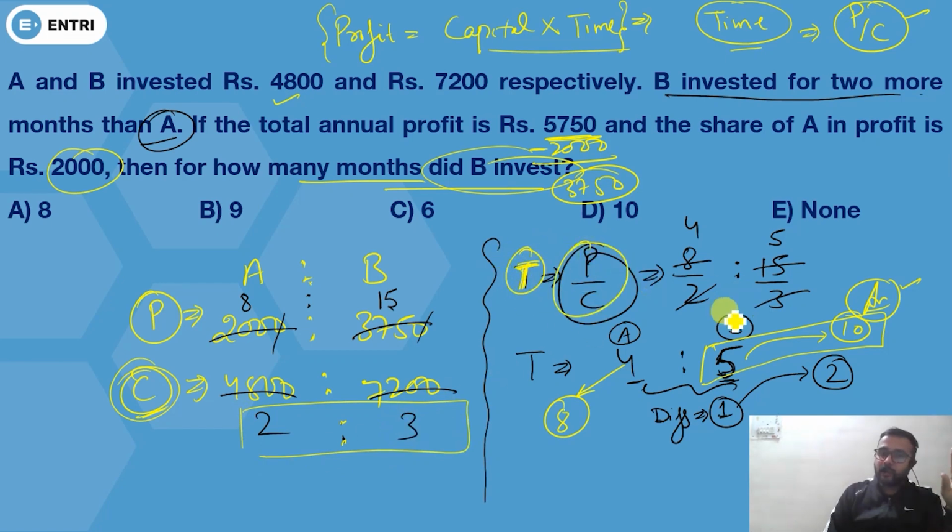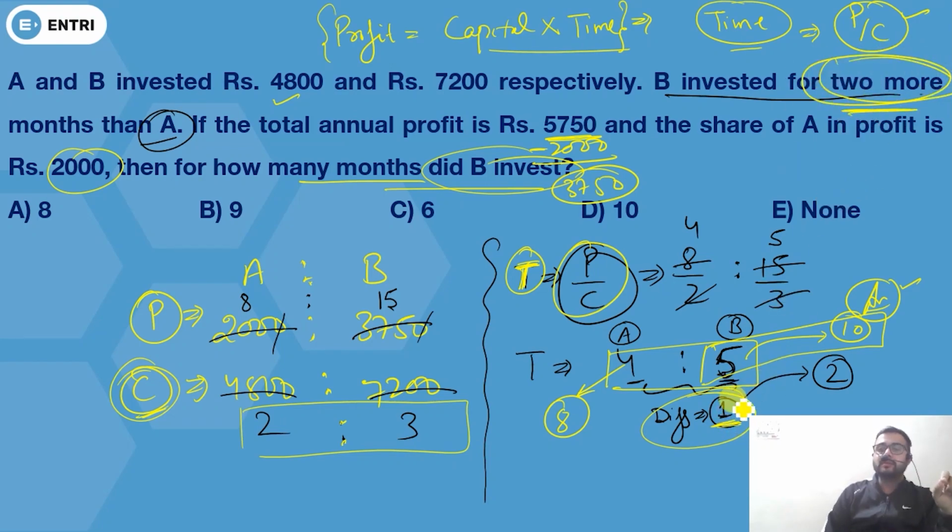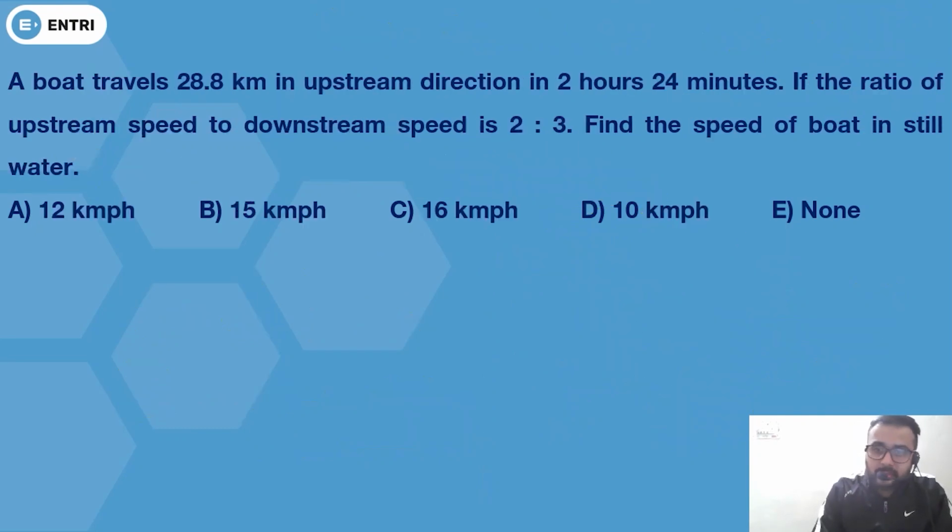Time will be profit upon capital and you calculated the ratio here 4 is to 5. According to this ratio, the difference between A and B's time is 1 month actually, but according to question this difference is 2 months. So this 1 equals 2, then I told you this 5 will be equal to 10 and this 10 will be the right answer because you have to find the time of B. So time of B will be what? 10 months.